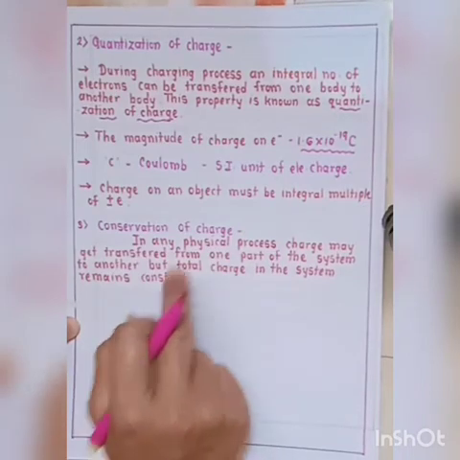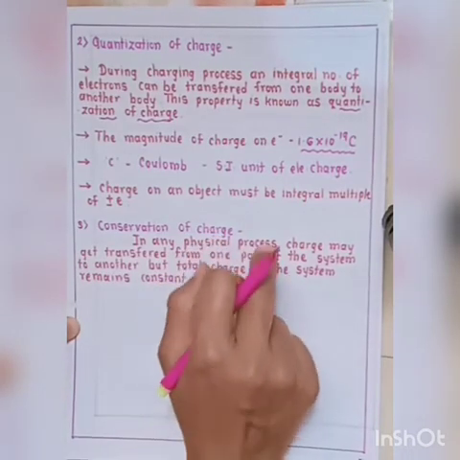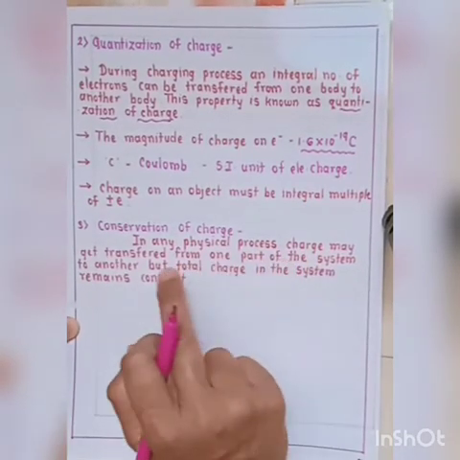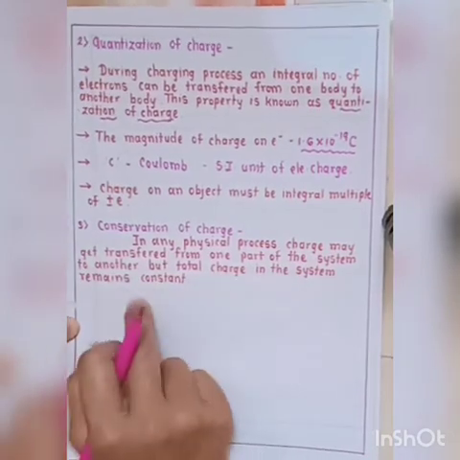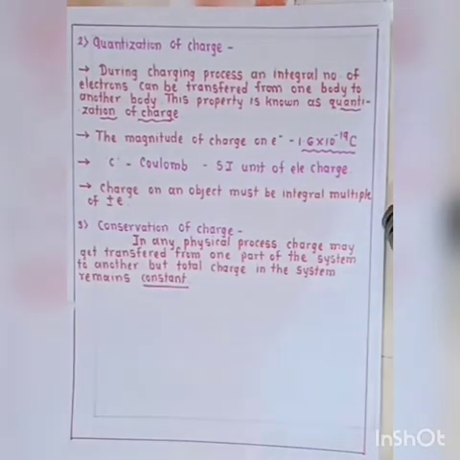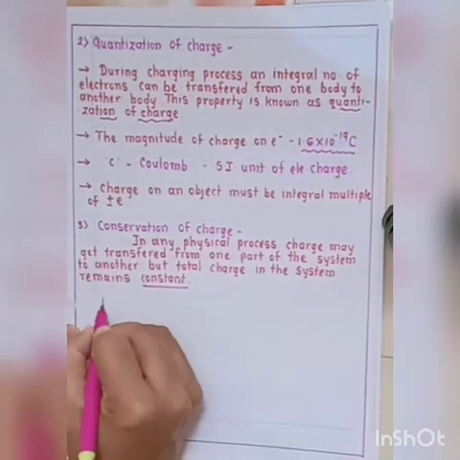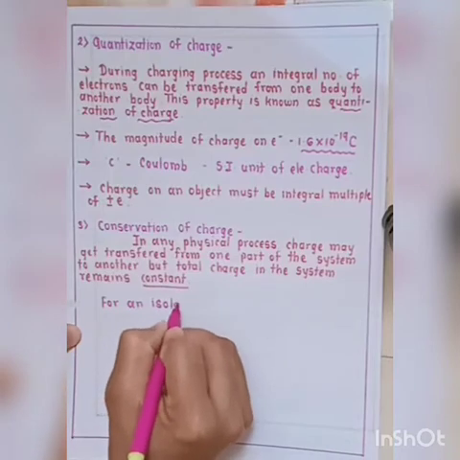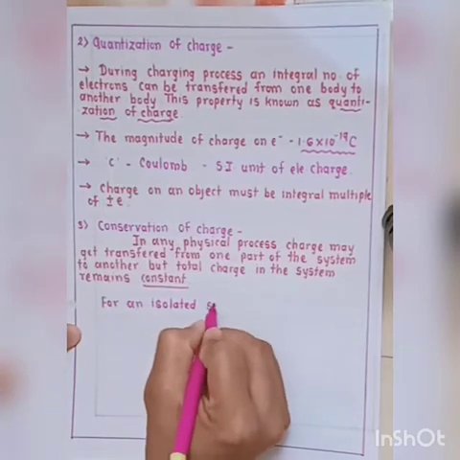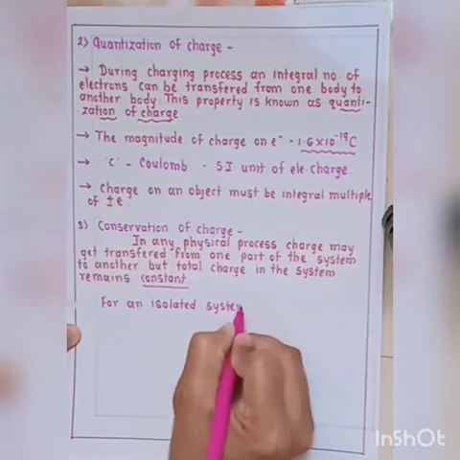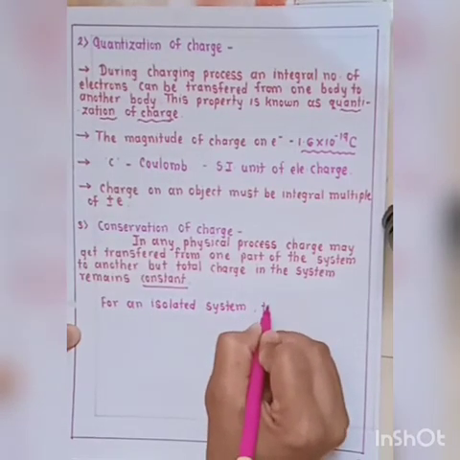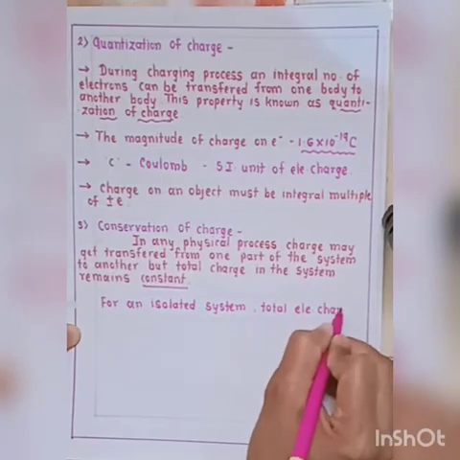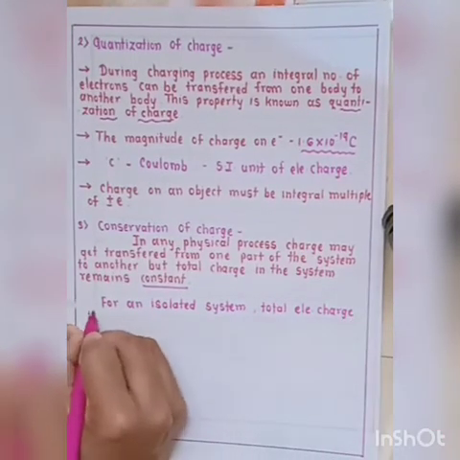So we can say that for an isolated system, the total electric charge is always conserved.